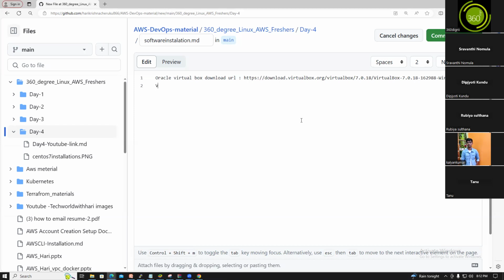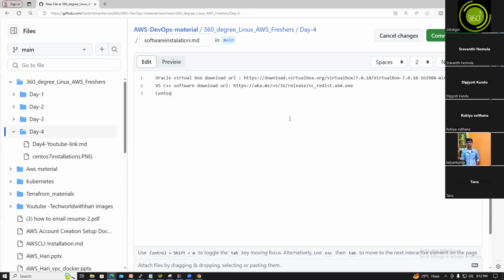Second is the C++ software download URL. I will give you that URL also. So VS C++ 2019 or the highest one. You guys can install any one. Yeah, this is the one, right? Copy link address, and this is the link address, guys.